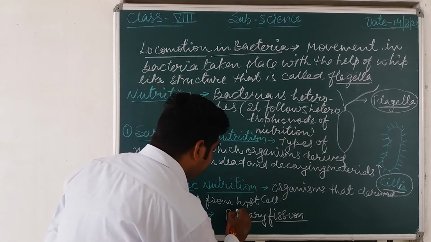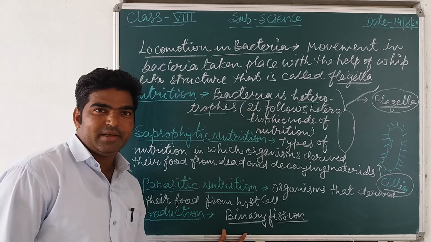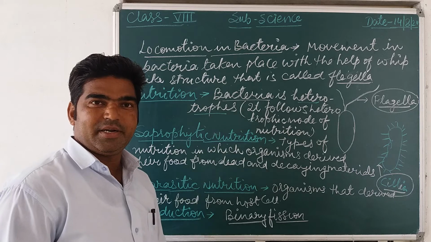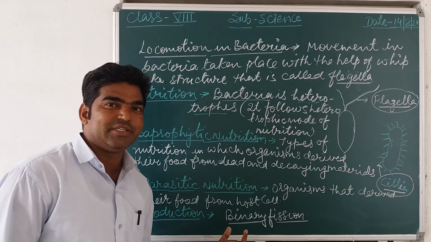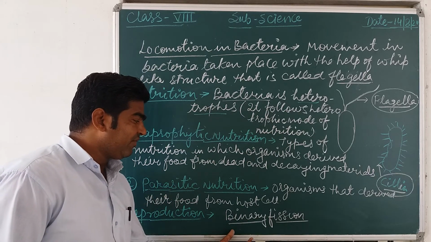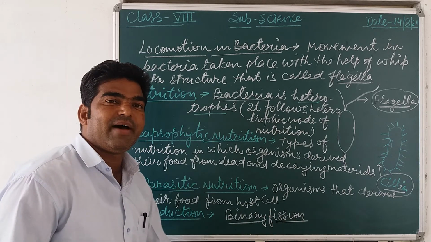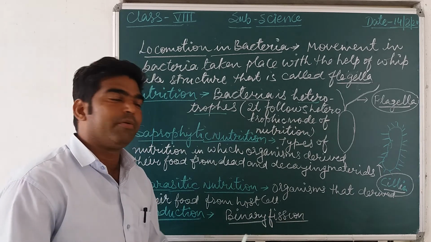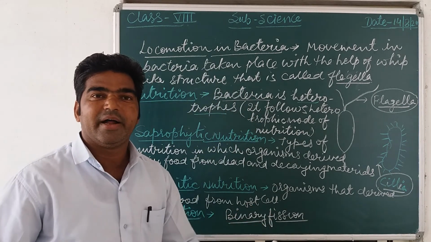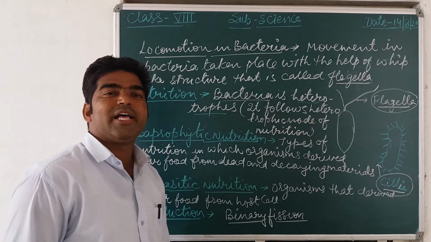So binary, you know, this word comes in computers. Binary numbers means one and zero. Two digits are used in computer language, that is called binary. So binary fission means what? To separate. So here bacteria generally divide into two forms. Simply, one parent cell is there, and that parent cell is divided into two similar cells along with the cytoplasm and the nucleus.